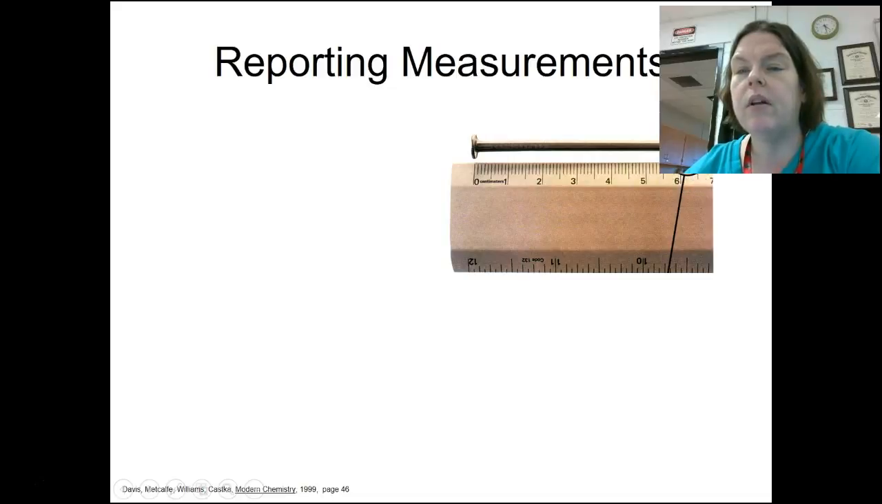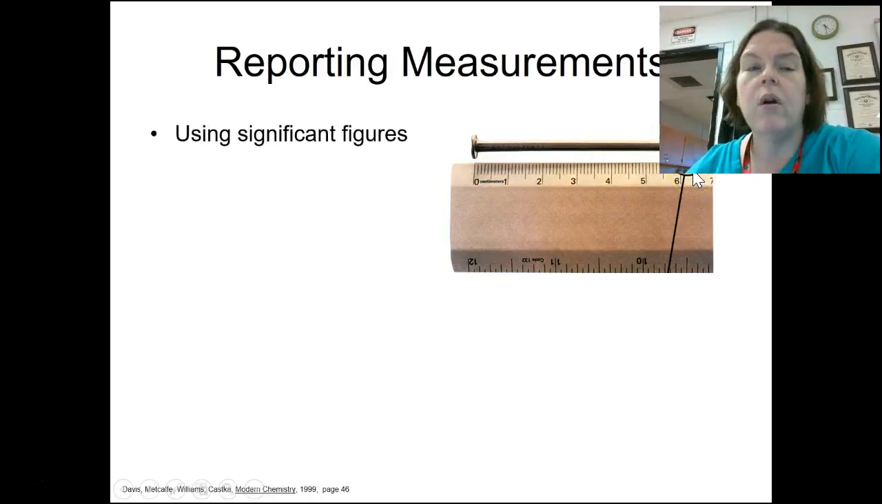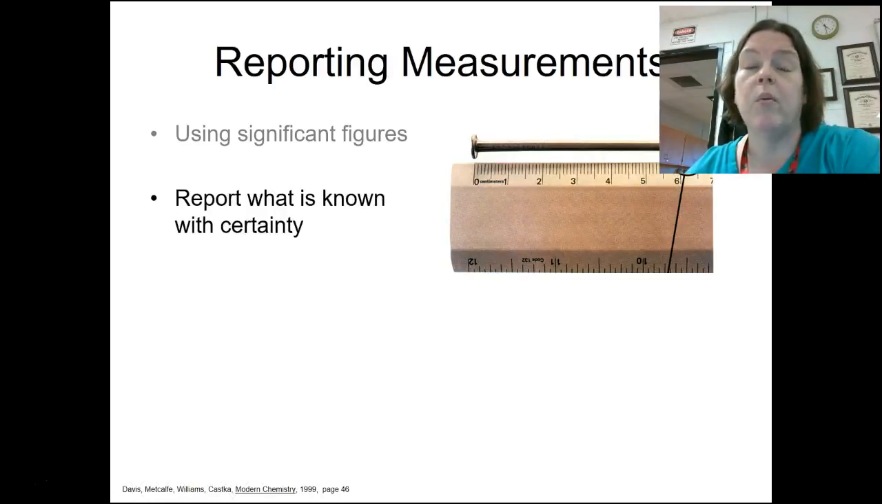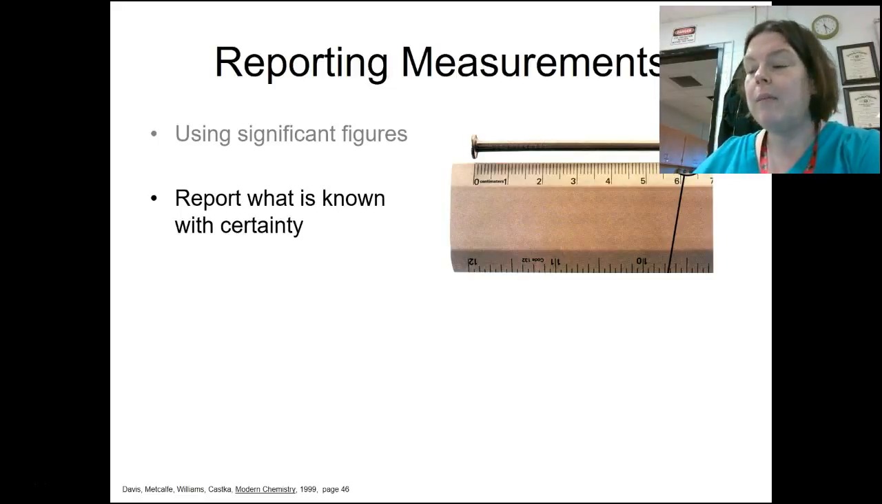We have to be looking right here. So we know it's 3, and it looks like the tip is going slightly over the 3 mark. So we're going to use significant figures, which we're going to be talking about a little bit more this week too. We're going to report what we know is certain. That means the numbers that we can actually read from the lines are certain. So we know that the 6 is certain.